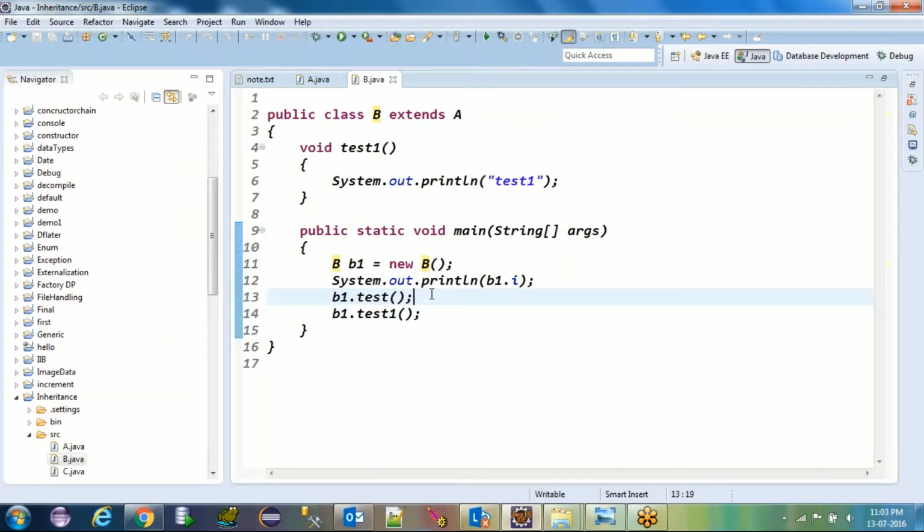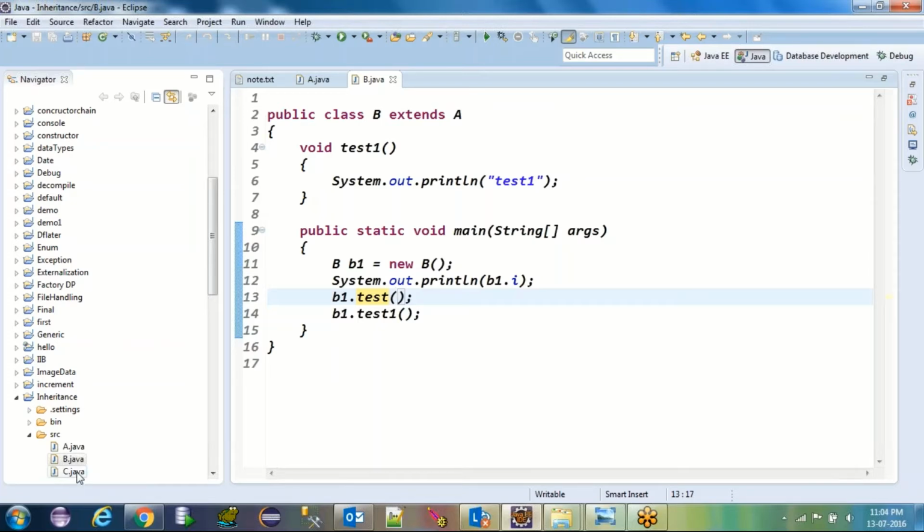So here also, first you are creating a B class object, then you are printing I. Wherever I is there, first it will check in the same class. If I is not there, then it will check in the super class. If I is there, it will print that I. Again, you are calling the test method, and it will search in the same B class. If it is not found, then it will go to the super class. If the test method is found, it will execute that test method. Like this, the flow is going.